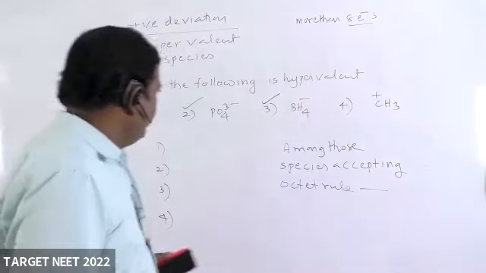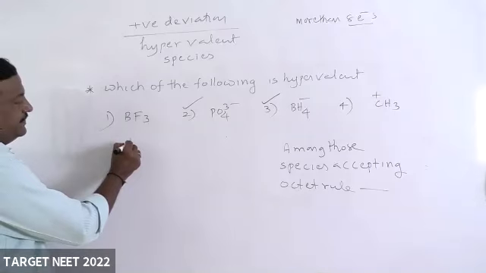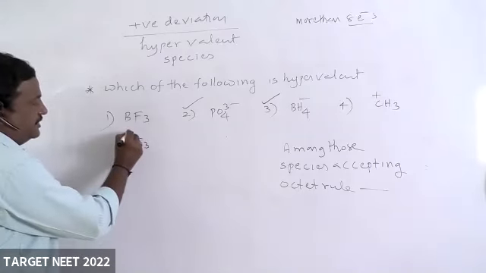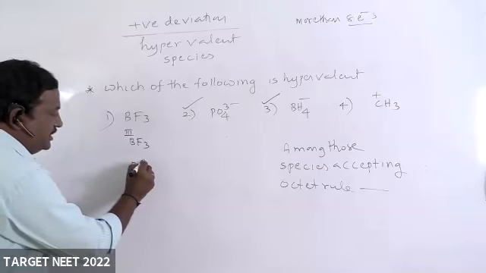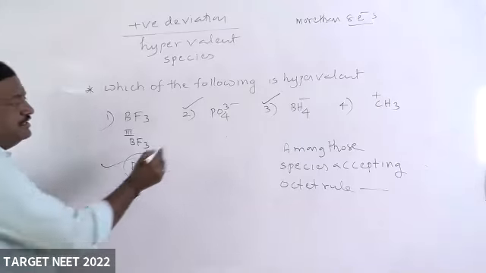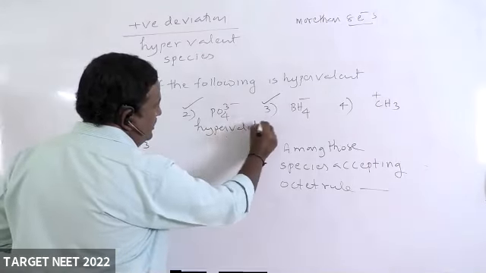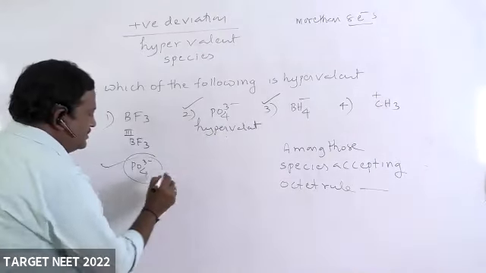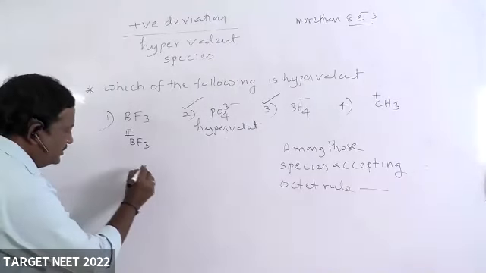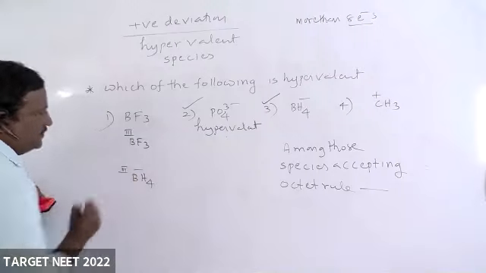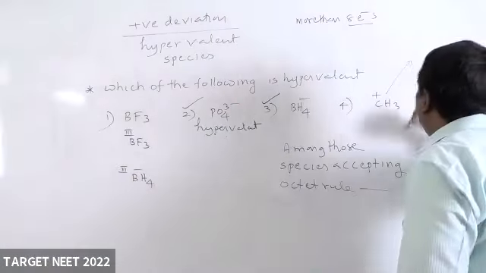Same technique you apply. BF3, first identify group number. Phosphate, all of you have sent hypervalent. It is hypervalent, students. And BH4 minus, I am writing. Here also third group.